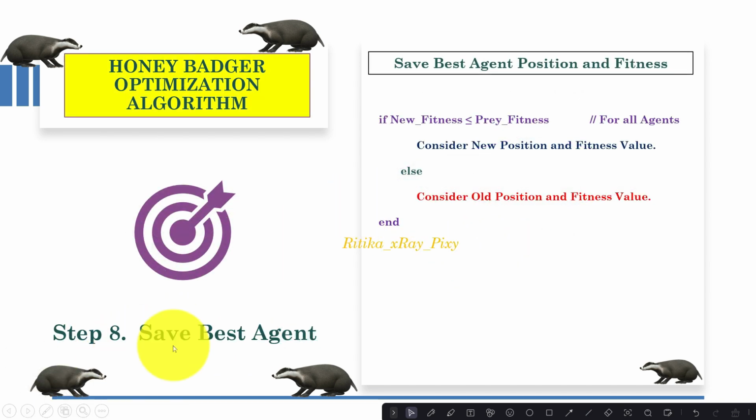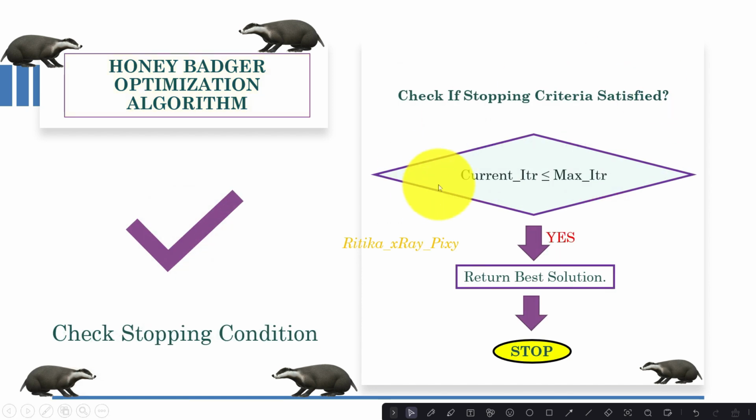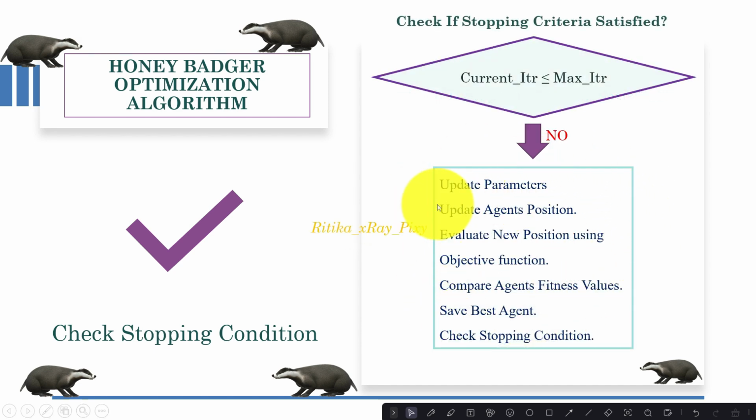And after that, in step 8, we will save the best agent among all. Again, we will consider the minimum value among all as the best solution. After that, we will check the stopping condition, whether the current iteration is less than or equal to the maximum iteration or not. If the stopping condition is met, then stop and display the best solution that is found. Else we will repeat the loop. We will update the parameters and position, and then again evaluate their position using the objective function, compare fitness values, and save the best agent until the stopping condition is met.